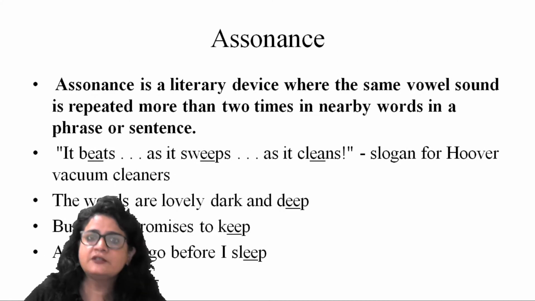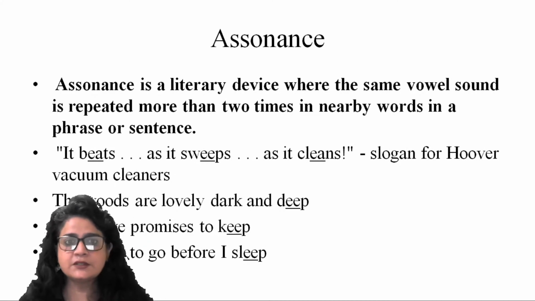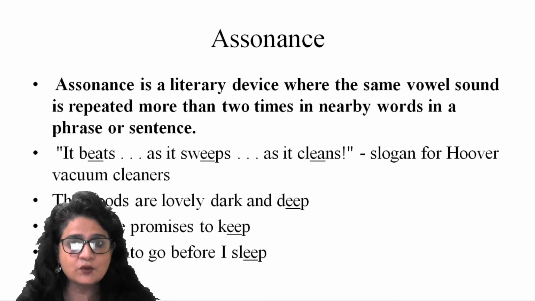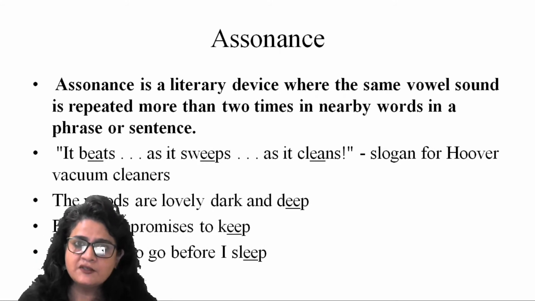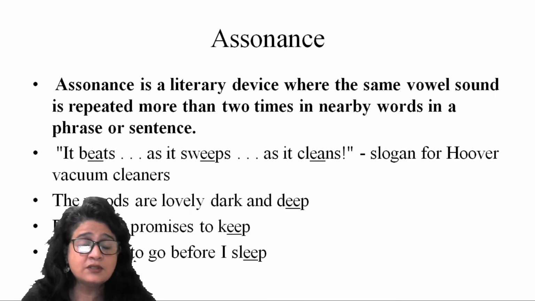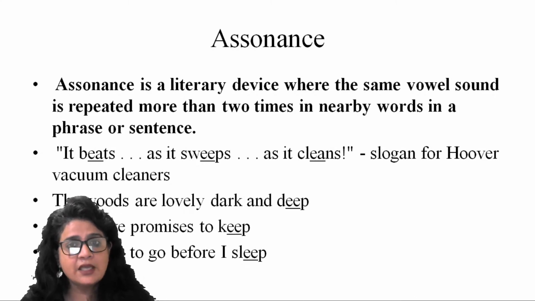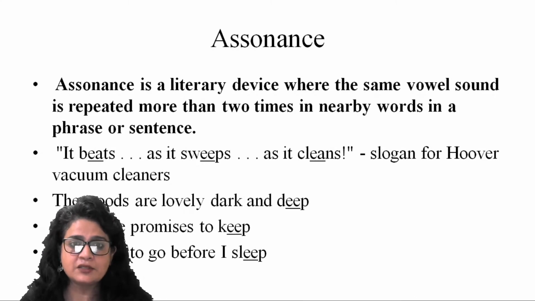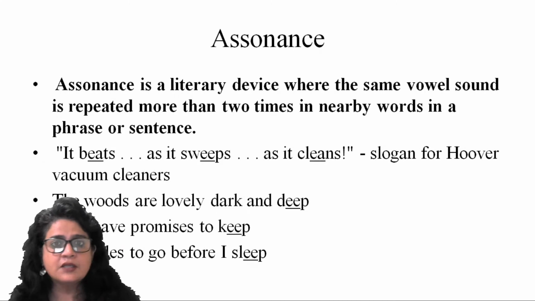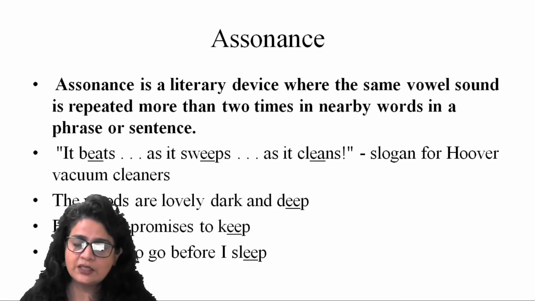One more figure of speech which is based on this sound effect is assonance. The basic difference between alliteration and assonance is that assonance is a literary device where the same vowel sound is repeated more than two times in nearby words in a phrase or a sentence. So there, a consonant is repeated; here, a vowel sound is repeated.